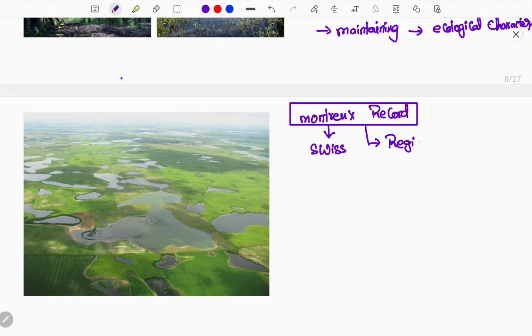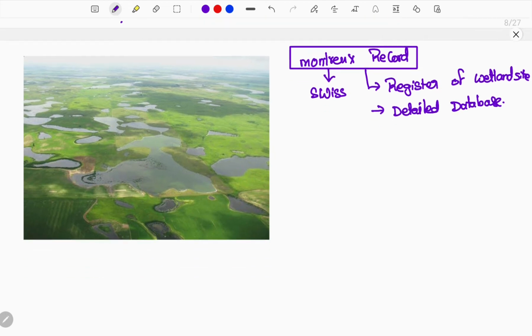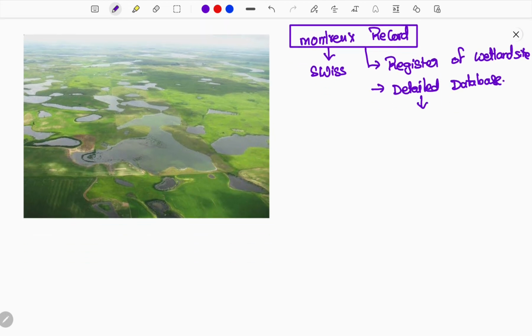The Montreux record is a register of wetlands, a register of wetland sites. Here all the internationally important wetlands will be maintained. This Montreux record will maintain a detailed database of the wetlands which are of more importance. What will they maintain in this database? They will maintain how the wetland is economically viable, which means the economic importance will be mentioned. Then they will also mention the ecological importance.